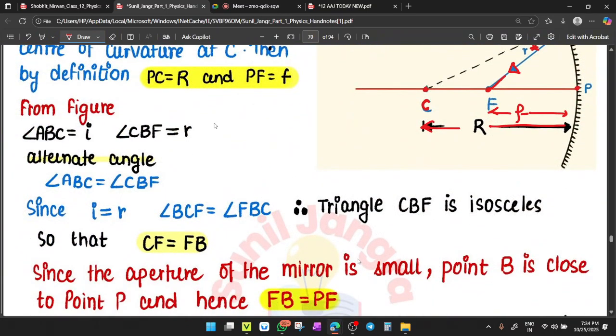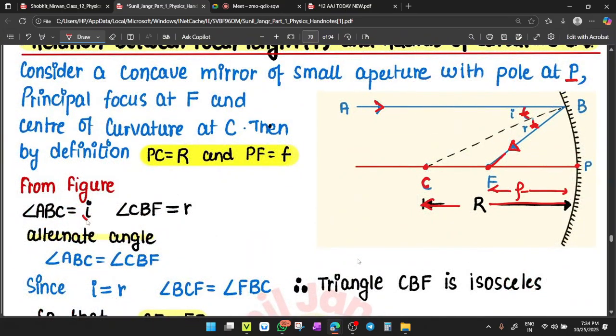So by the figure, angle ABC equals I and angle CBF equals R. Clear or not clear? Now tell me, if this angle is I, this also becomes I. Yes or no? By alternate interior angle, this also becomes I. Got it?